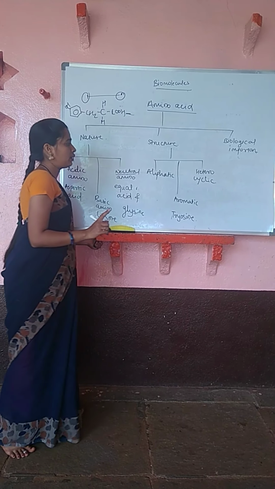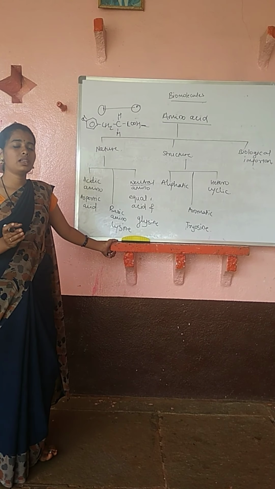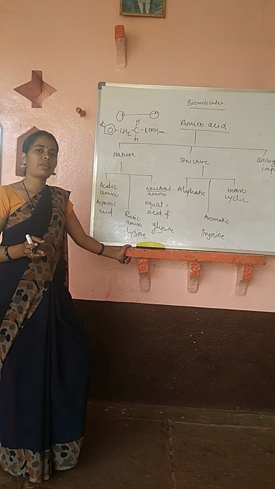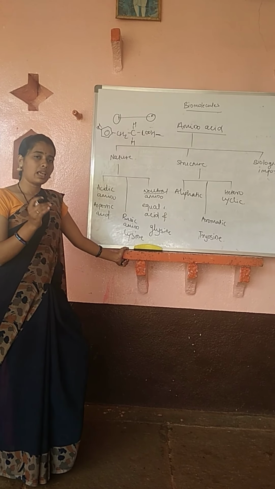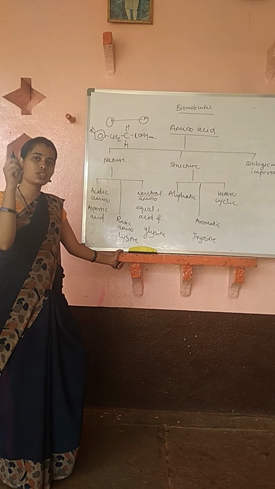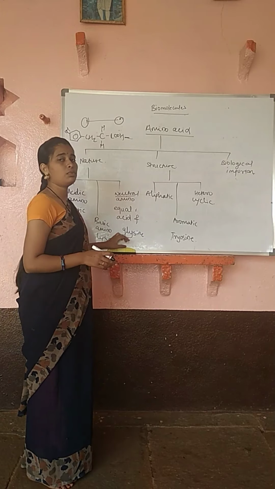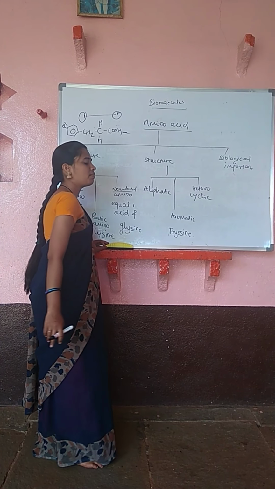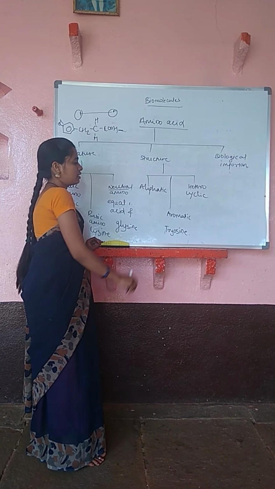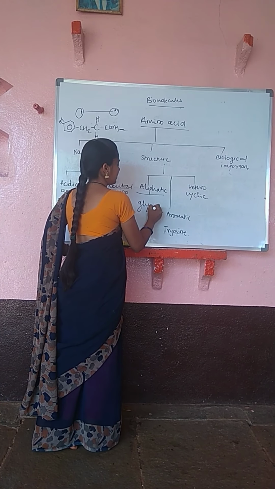One thing I want to tell you, which I had forgotten, is that the naming of these amino acids is based on trivial names. What is meant by a trivial name? I also told you this in the first year. A trivial name means the name is given based on the source from which it is obtained, or on similar properties. On that basis they give the name to the amino acid. So tyrosine is obtained from cheese. In the Greek word, tyros means cheese. On that basis they gave this name, tyrosine. The example of an aliphatic amino acid is glycine.